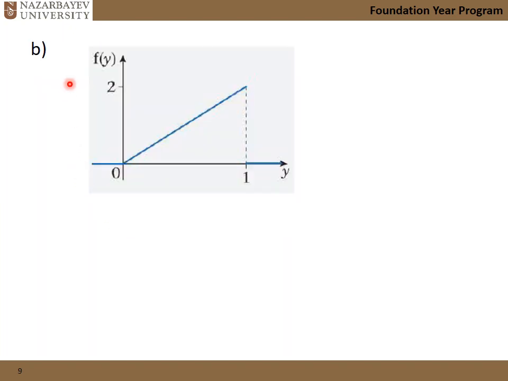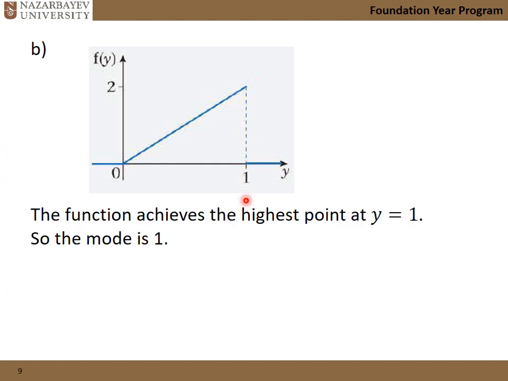Second PDF, as I said, it's not related to the first one at all. This is a straight line, so it's defined between 0 and 1. And what is the mode? The mode is the highest point, the highest point when the function equals 1. Then the mode equals 1.